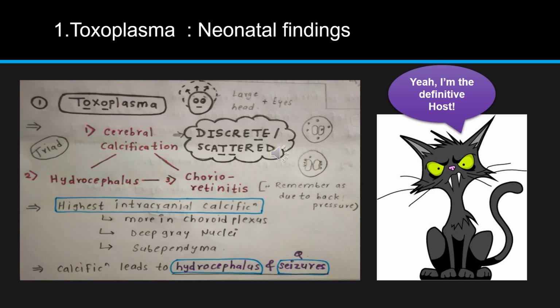You also remember one point, that toxoplasma is the cause of highest intracranial calcification, and those intracranial calcifications can be in choroid plexus, deep gray nuclei, or subependyma. Anyway, just note that it is discrete and scattered, because there is another case where you will find calcifications, but the shape will be different. I'll tell you later. Now you have to note the point that in case of toxoplasmosis, the cat is the definitive host. Okay.